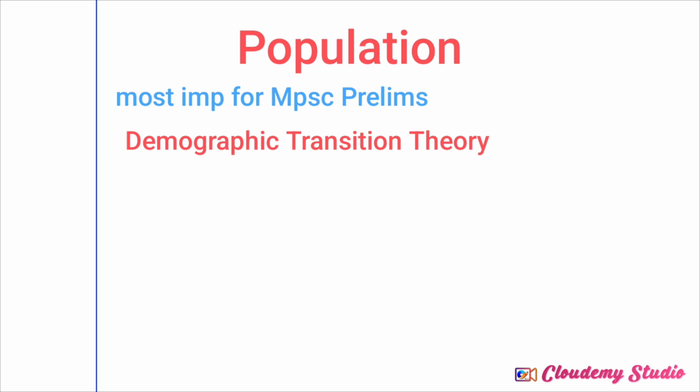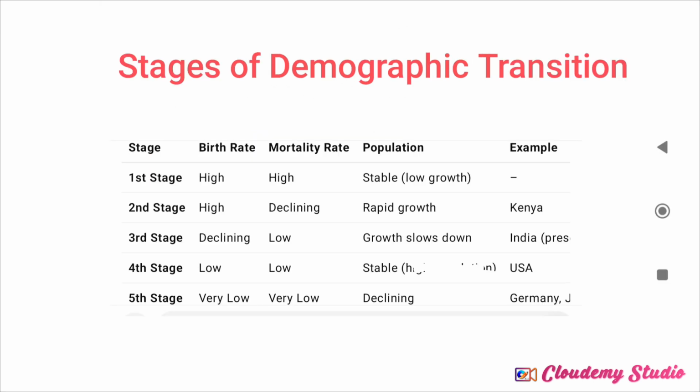Now coming back to today's topic, that is demographic transition theory. The most important thing to remember about it is what this theory particularly talks about, what the stages are, and which country represents what stage. Now, stages of demographic transition. This theory particularly talks about birth rate, mortality rate and population growth rate. Sometimes they'll give options like infant mortality rate, maternal mortality rate just to confuse students. But this is a very particular theory.